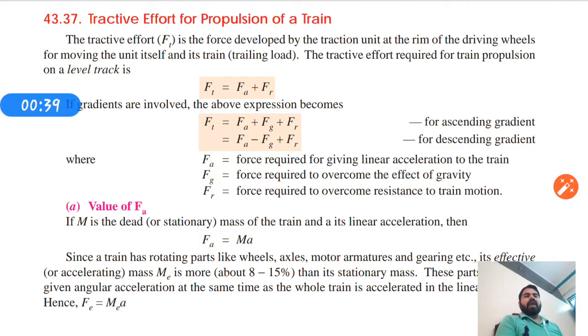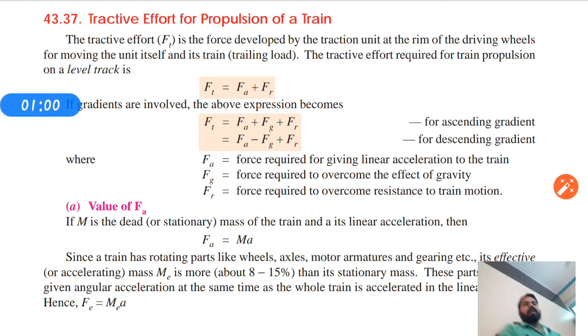The Fa is the force for accelerating the unit. It is just the acceleration force for movement of the unit, movement of the train. And the Fr is the force required to overcome the resistance to the train motion.